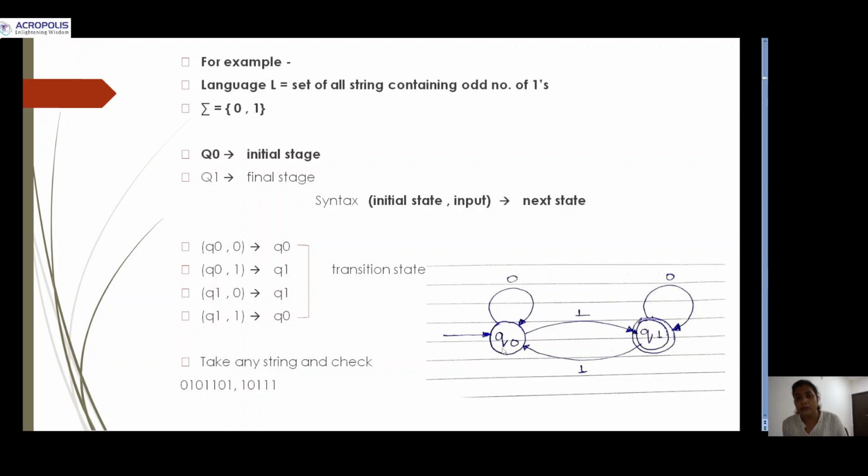Whenever we start from q0, when the input is 1, then it will move to the next state q1. Then at q1, how many 1s have we seen? One time. That means 1 is an odd number. Then q1 will be the final state, and it is accepted: odd number of ones.